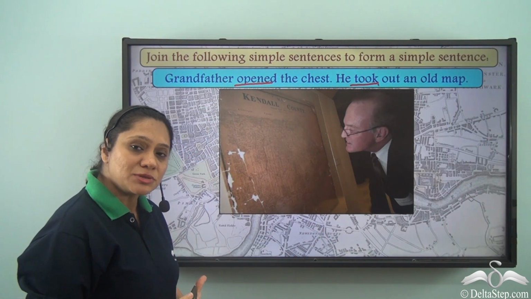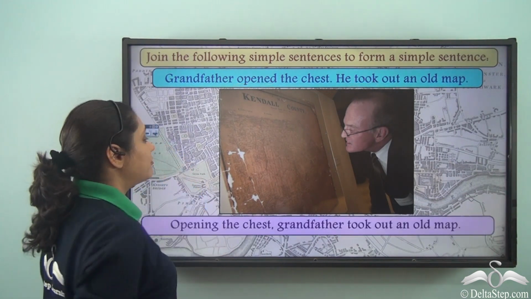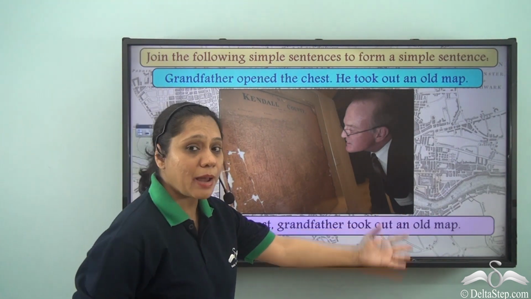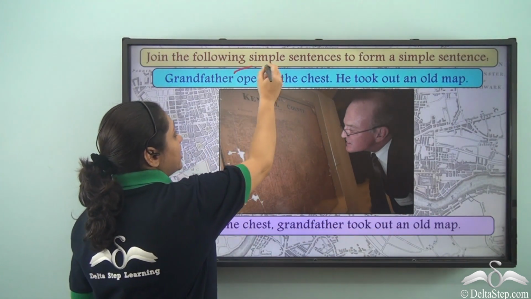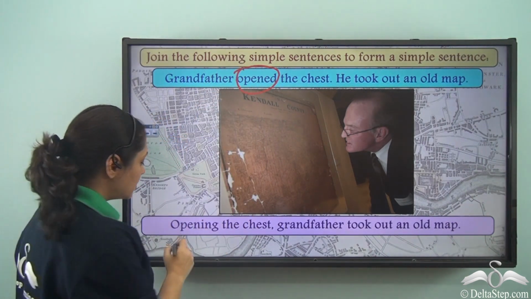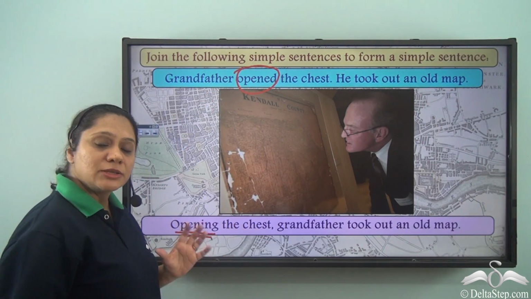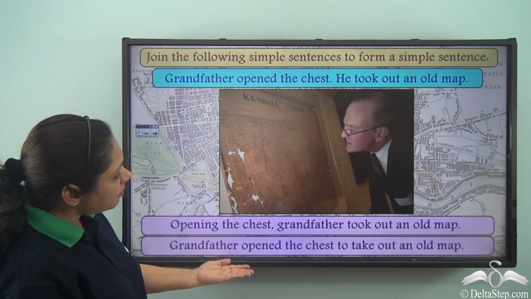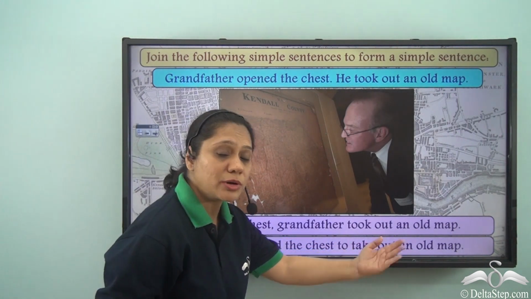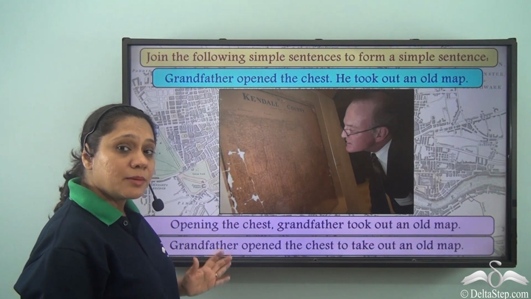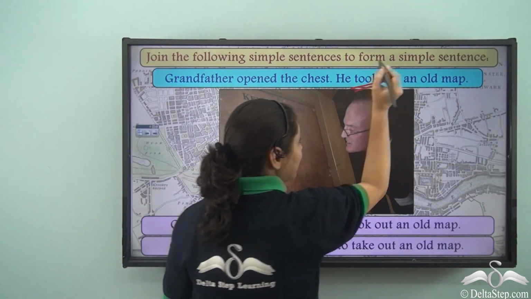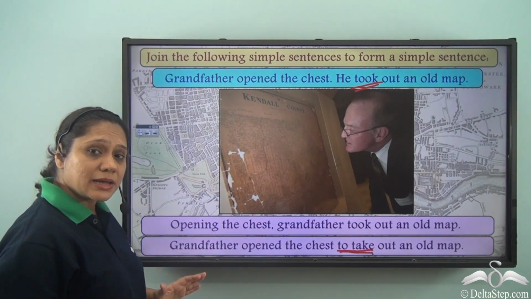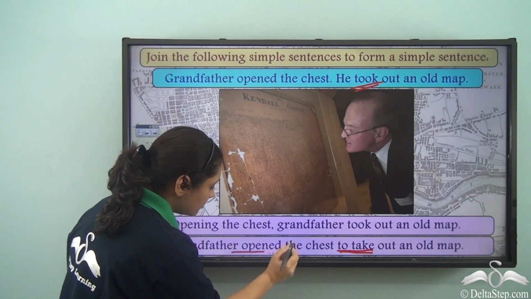Now, we have to join the two sentences to form a simple sentence, and we will write, opening the chest, grandfather took out an old map. So, what have we done here? We have changed one finite verb, opened, to its participle form by joining. We can also write it as, grandfather opened the chest to take out an old map. In this case, what have we done? In this case, we have changed our second finite verb to its infinitive form so that the new sentence has only one finite verb, opened.